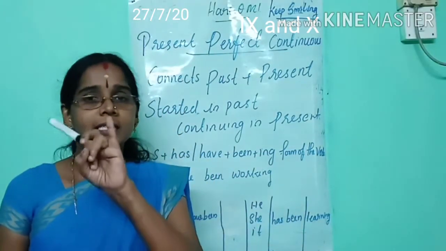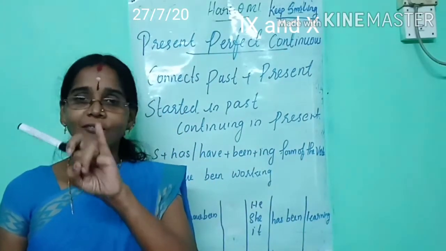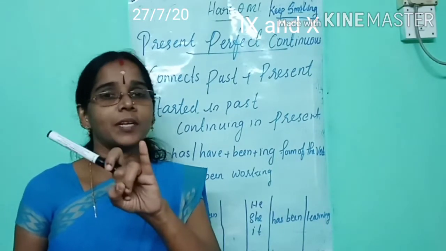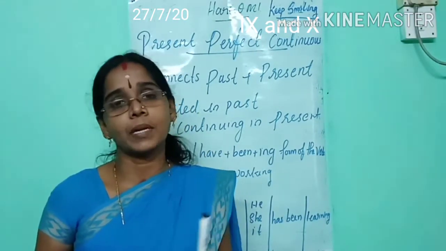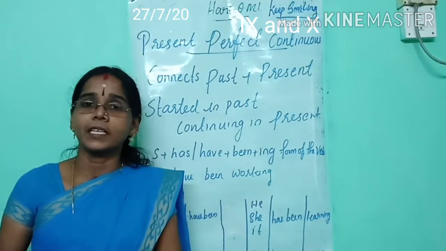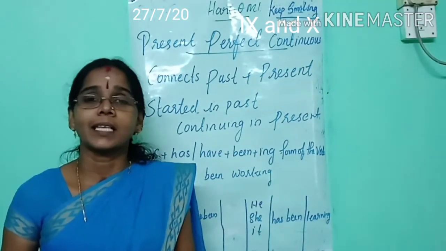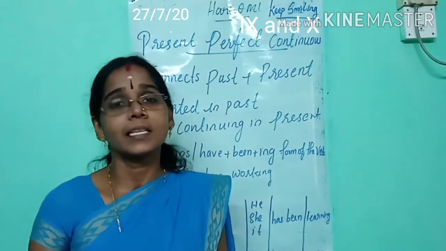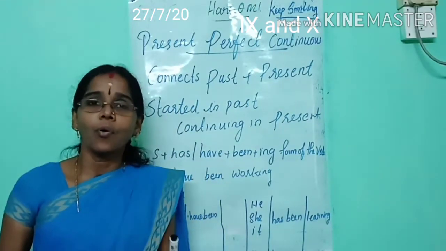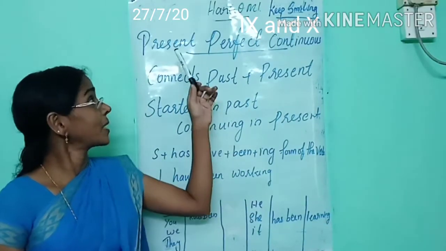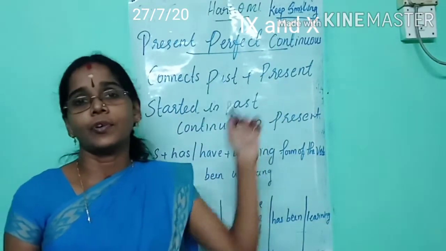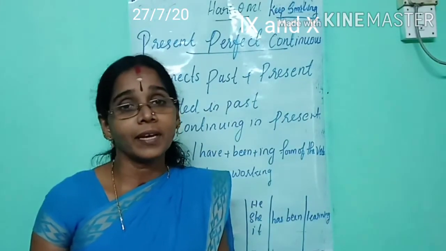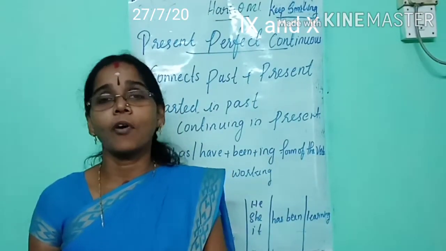We have learned simple present, subject plus V1. Present continuous, subject plus am or is or are plus the ing form of the verb. Then the third one, present perfect, subject plus has or have plus the V3 form of the verb. Now let's see present perfect continuous. Present perfect continuous is the last form of present tense.